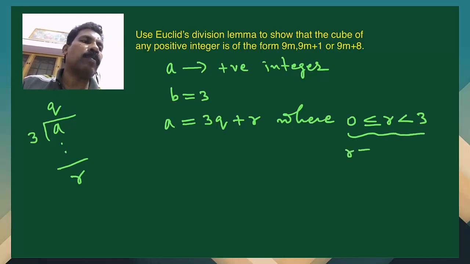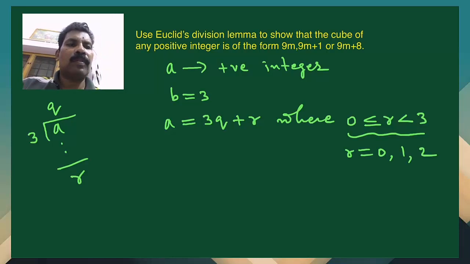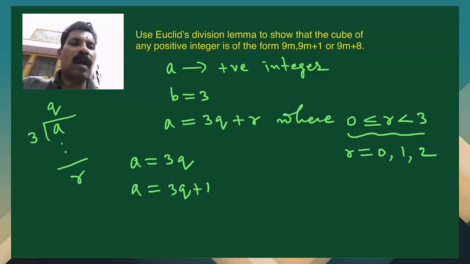So the possible values of r are 0, 1, 2. So the first case, when r is equal to 0, a is equal to 3q. The second case, when r is equal to 1, a is equal to 3q plus 1. And the third case, a is equal to 3q plus 2.